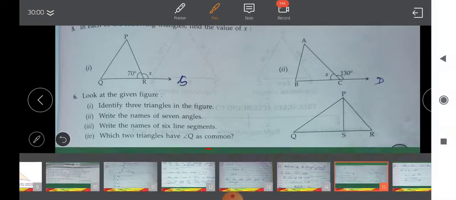Similarly you can write the names of line segments. What are the line segments? Sides of the triangle can be said as line segments, PQ, QS, right? Which 2 triangles have side QS common? See, PQS, which 2 triangles have QS common? Triangle PQS and triangle PQR. This triangle and this triangle have QS common. So like this you are going to write.